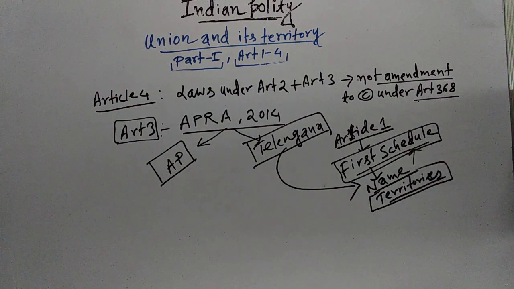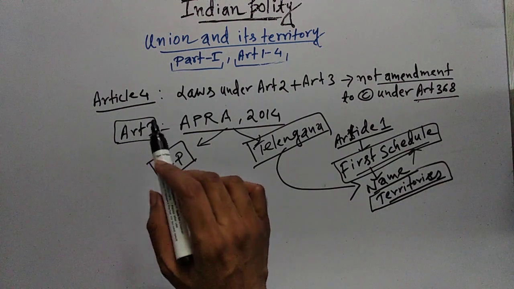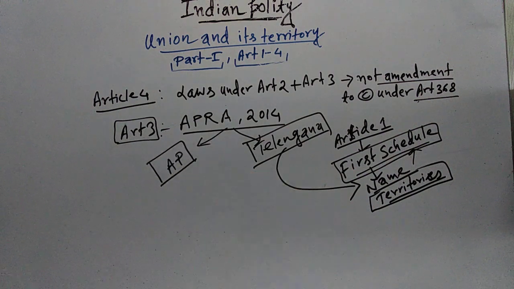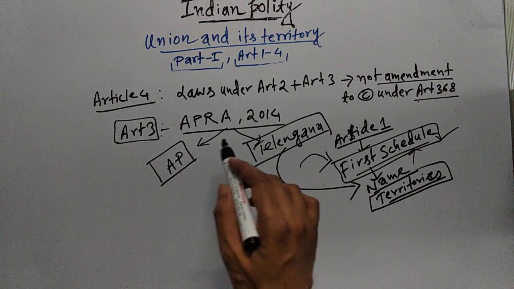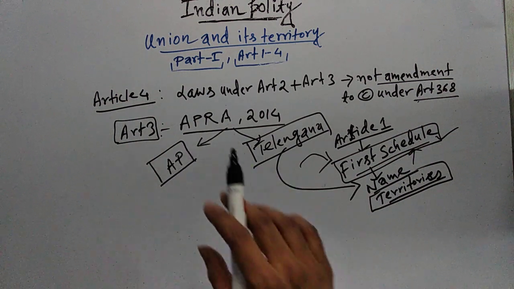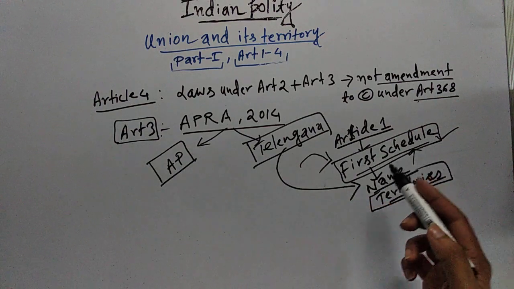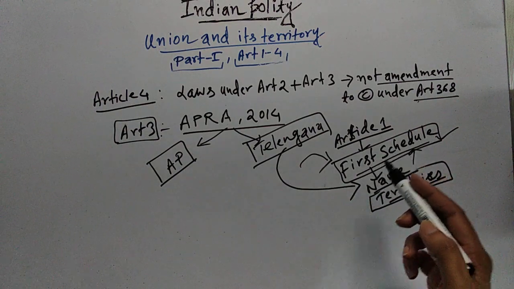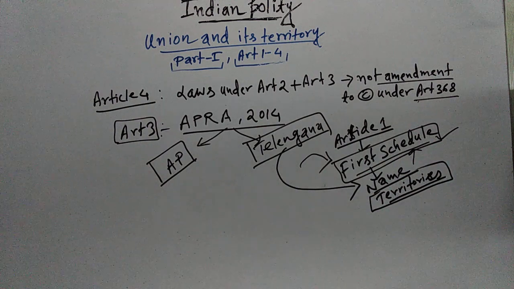That means when this law was passed under Article 3, you have to do an amendment in the first schedule. That means you have to do an amendment in the Indian Constitution. Although the intention was not to amend the Constitution, the intention was to bifurcate Andhra Pradesh, in the process you have to amend the Indian Constitution because you have to change the first schedule. This is one part. Then another thing,